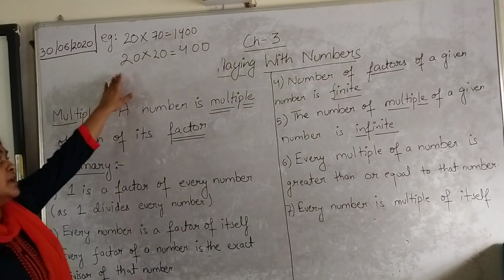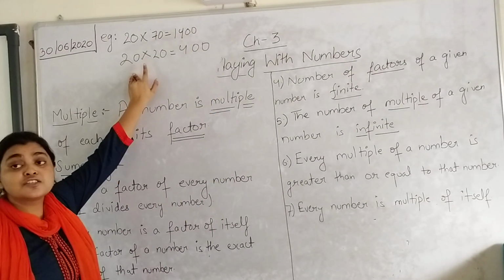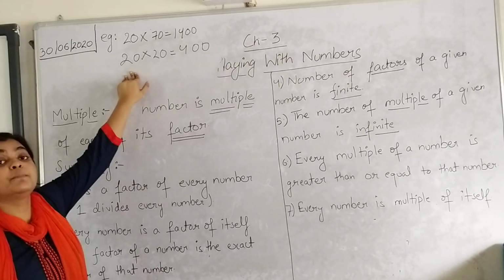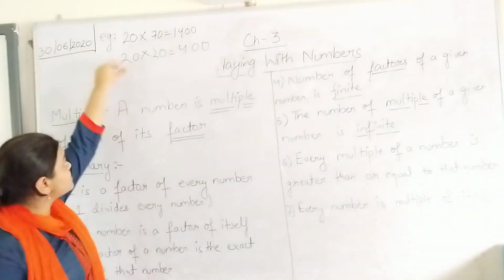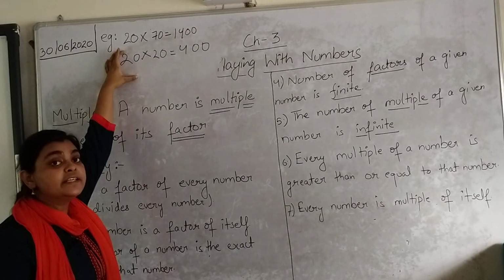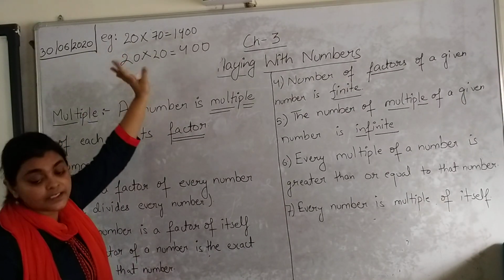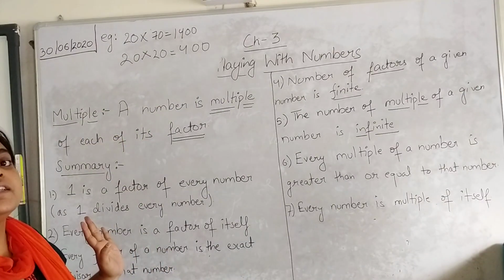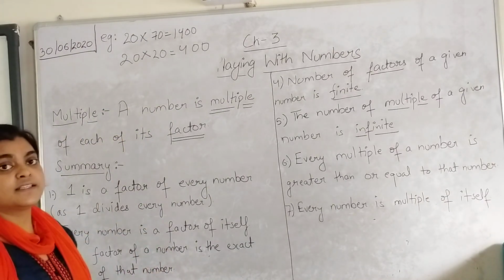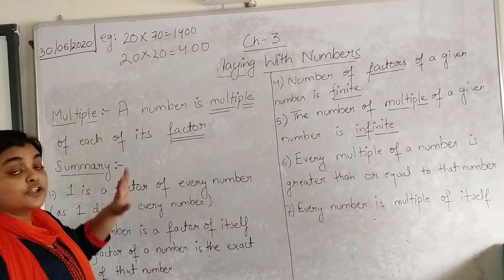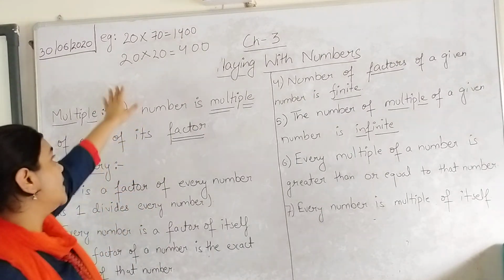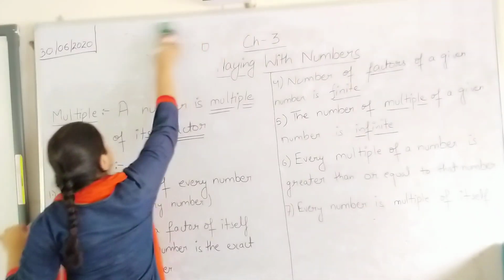So we can say that there is no limit in finding the multiples of a particular number. To find a multiple of a number, just simply take the number and multiply it by any other number present in the number system, of course other than 0. Then the product will be a multiple of that particular number. Alright.